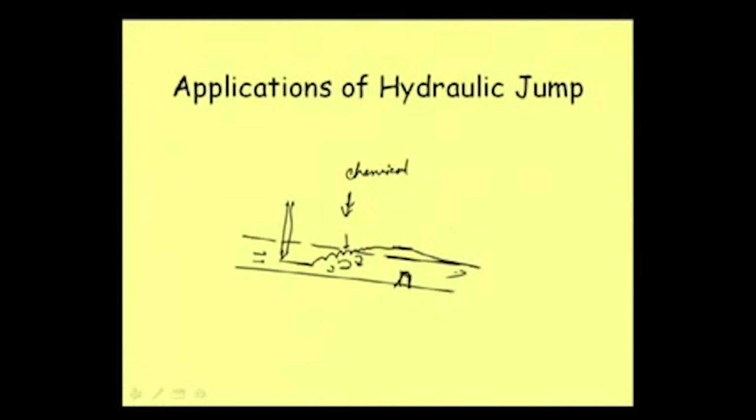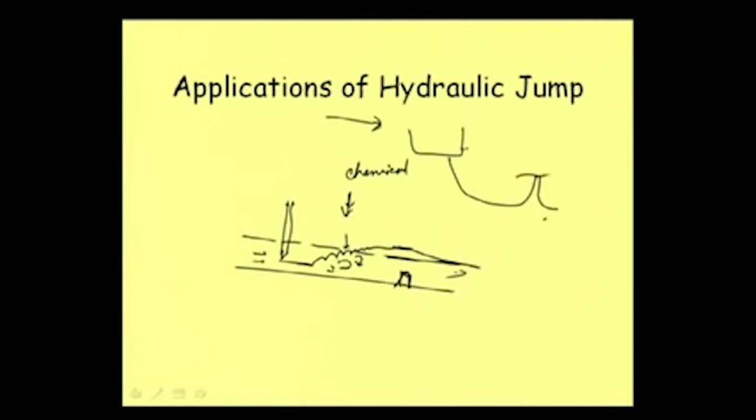Now, of course, different devices are there. Say we have a tank here in a water treatment plant, from here we allow the water to come this way, and then it is going like this, water is moving, and then